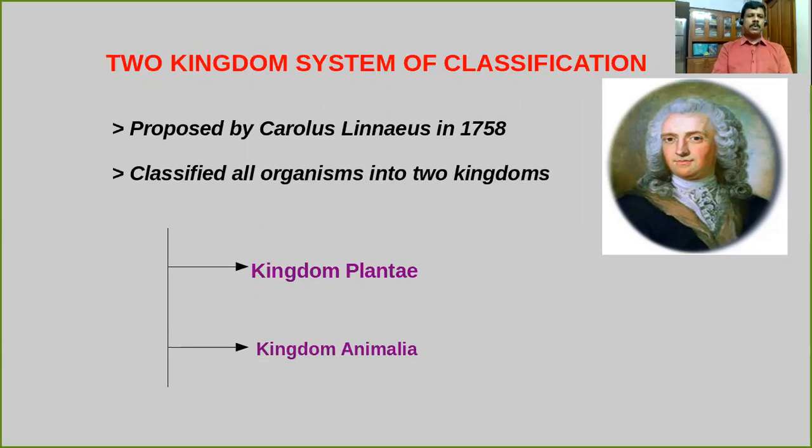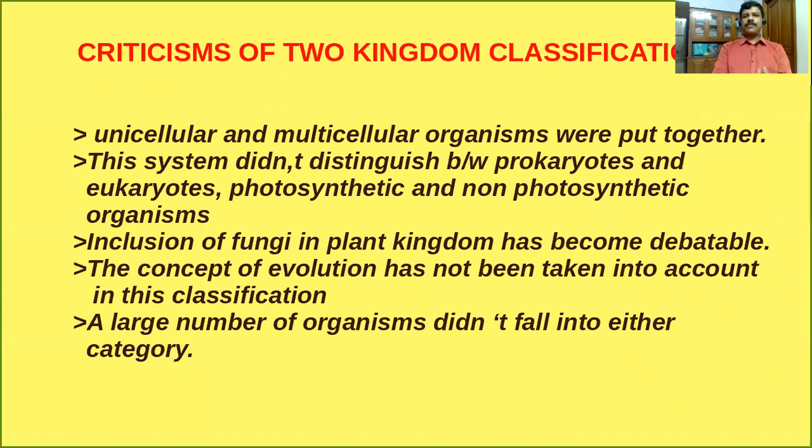Now, let me say something about the criticisms of two-kingdom classification. I have given 5 points over here. First one, unicellular and multicellular organisms were put together. You are very familiar. The organisms which have a single cell are called unicellular.